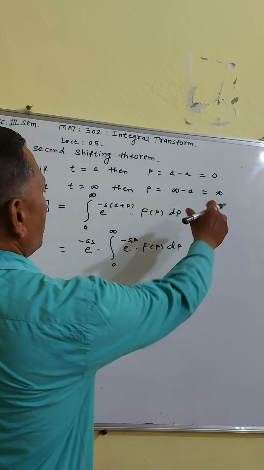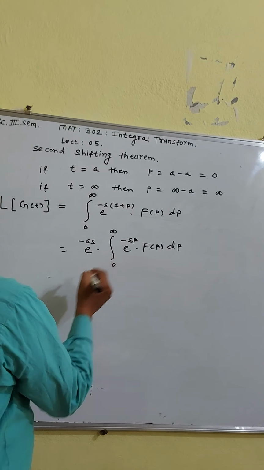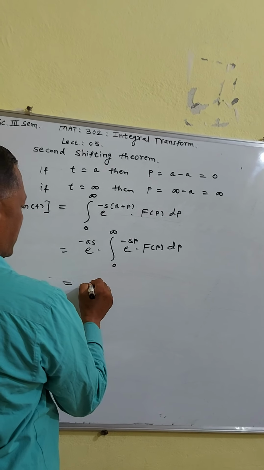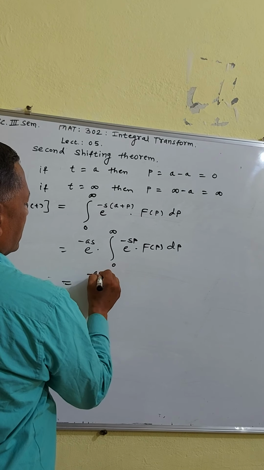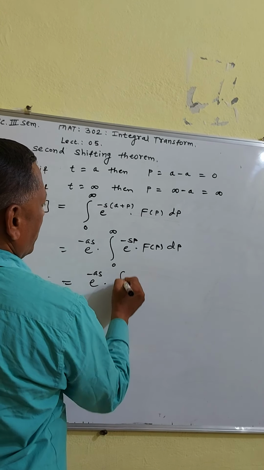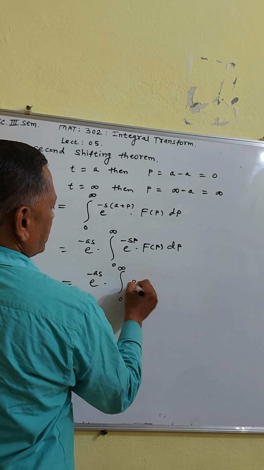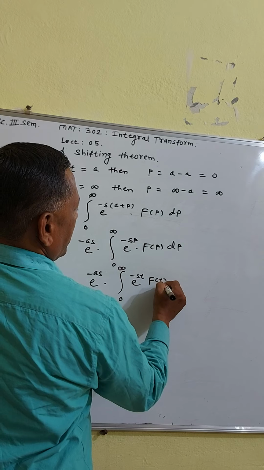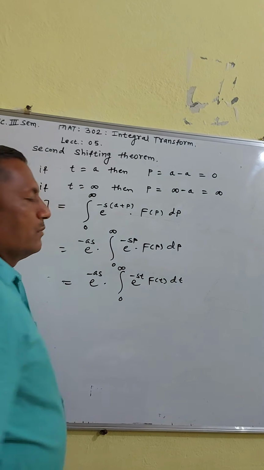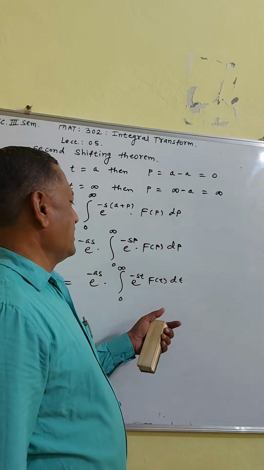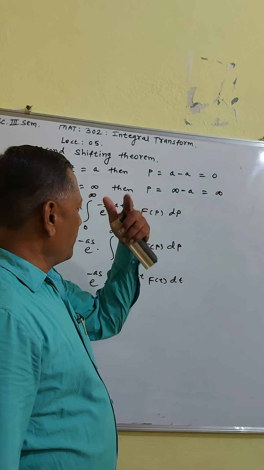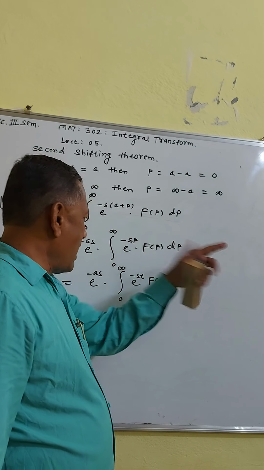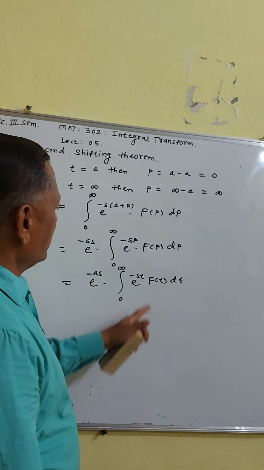So this is the Laplace transform of f of p, or by properties of integration this can be written as integration going from 0 to infinity e raised to minus st into f of t into dt. The variable p is replaced by t; instead of t you can also use x or y. So this can be written in this way.